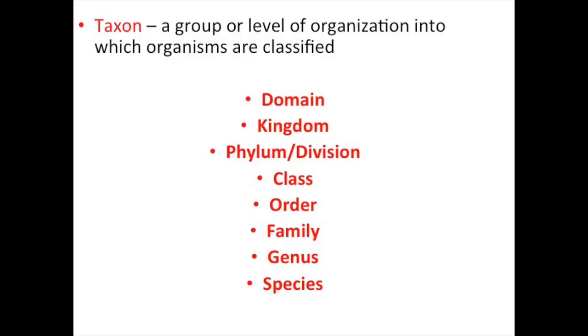The largest one being the domain, then the kingdom, then the phylum, class, order, family, genus, and finally species. Remember that domain is the largest, most inclusive group, and the species is the smallest, most exclusive group.